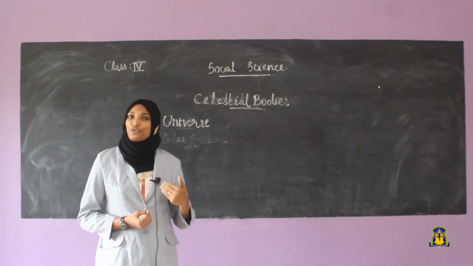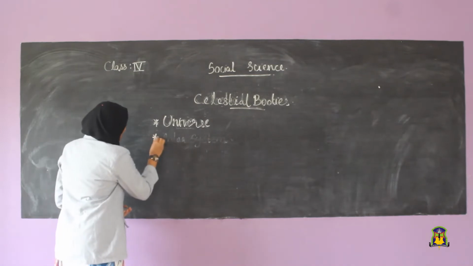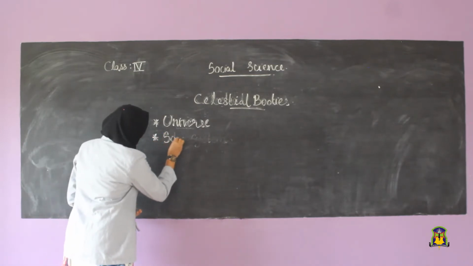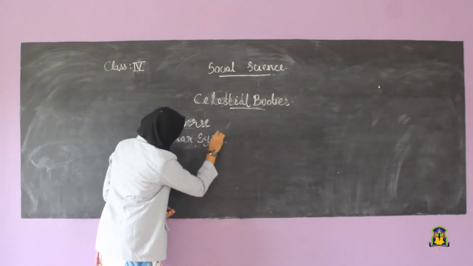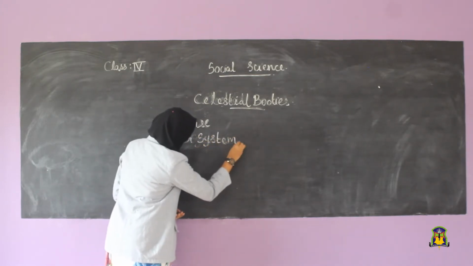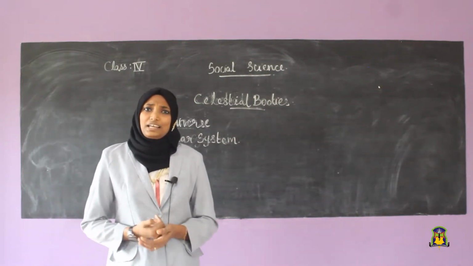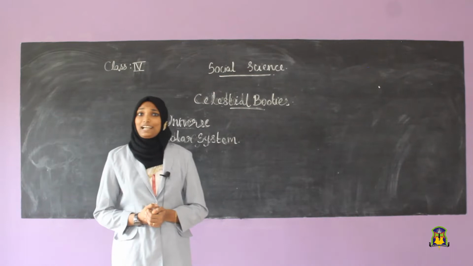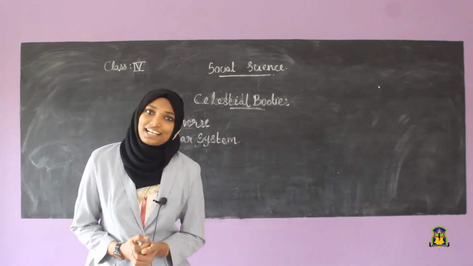Yes, next we can go to our next topic, solar system. This term was already studied in our previous classes.